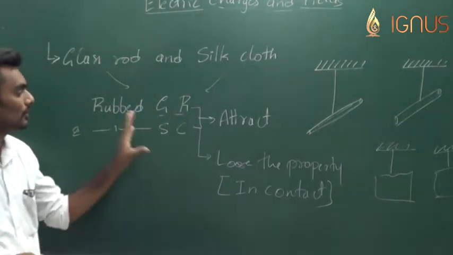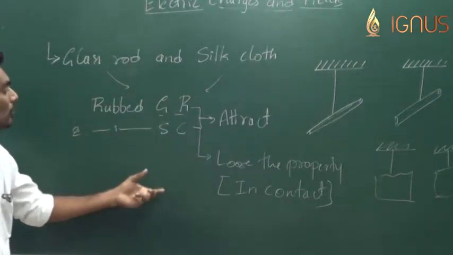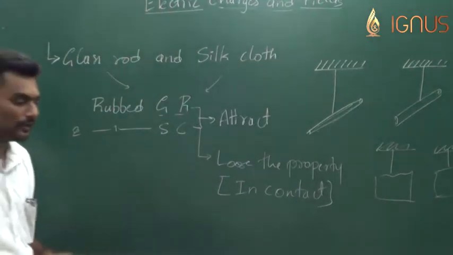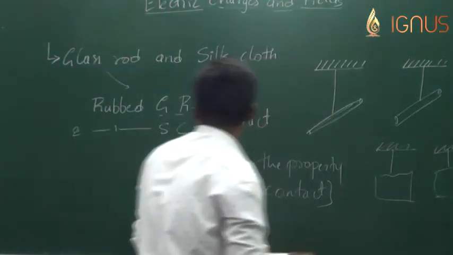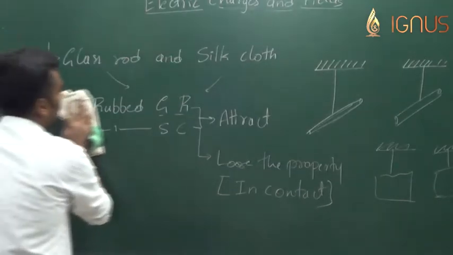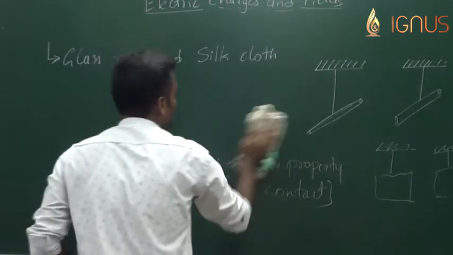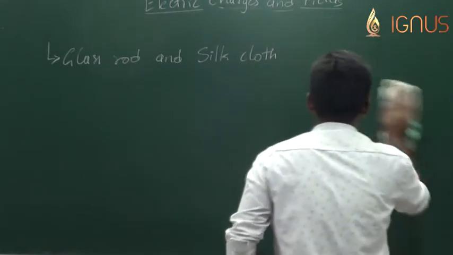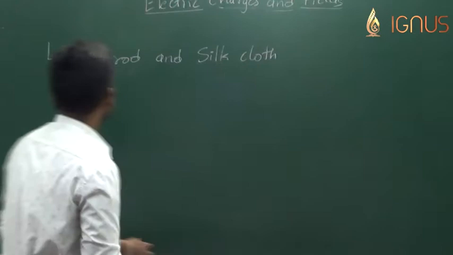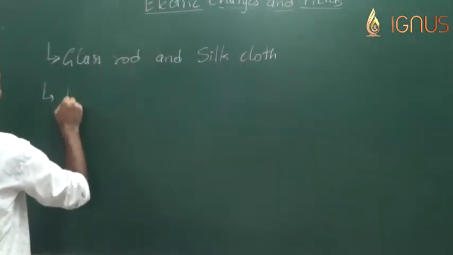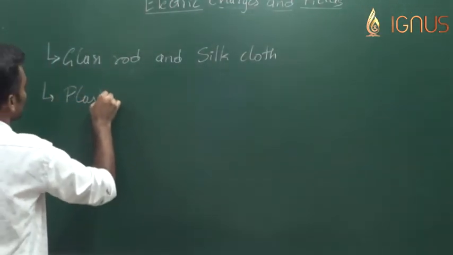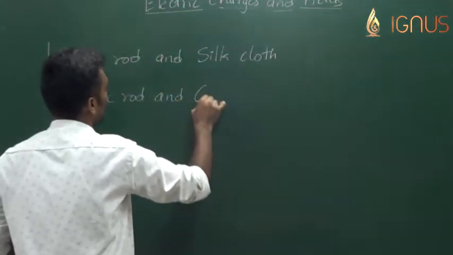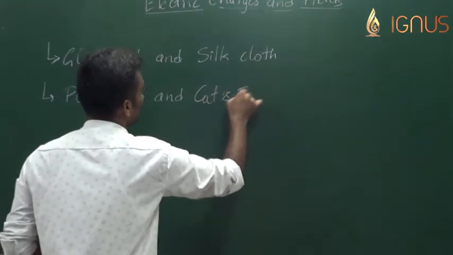Now all of them have their own reasons. We need to explore what is the basic reason behind all these observations, right? Along with the glass rod and the silk cloth, one more pair chosen was as follows: a plastic rod and cat's fur.